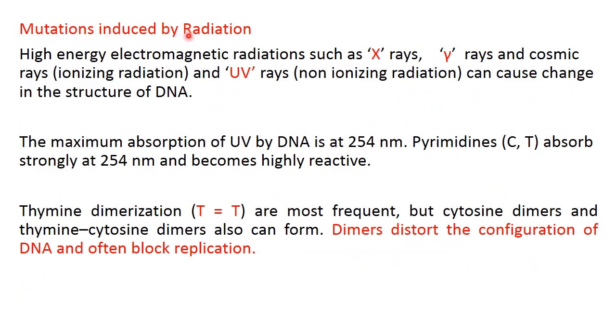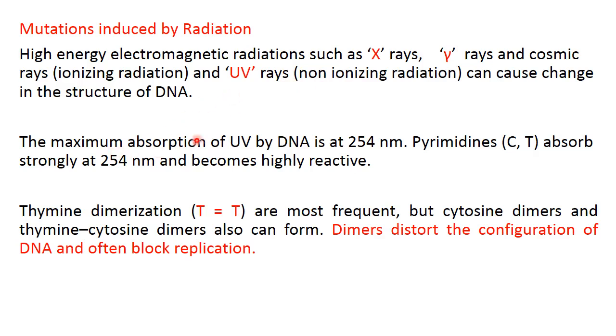Mutations induced by radiations. There are a number of electromagnetic radiations such as X-rays, gamma rays, cosmic rays. These are ionizing radiations, and UV rays are non-ionizing radiations. All these types of rays have the power to change the structure of DNA.